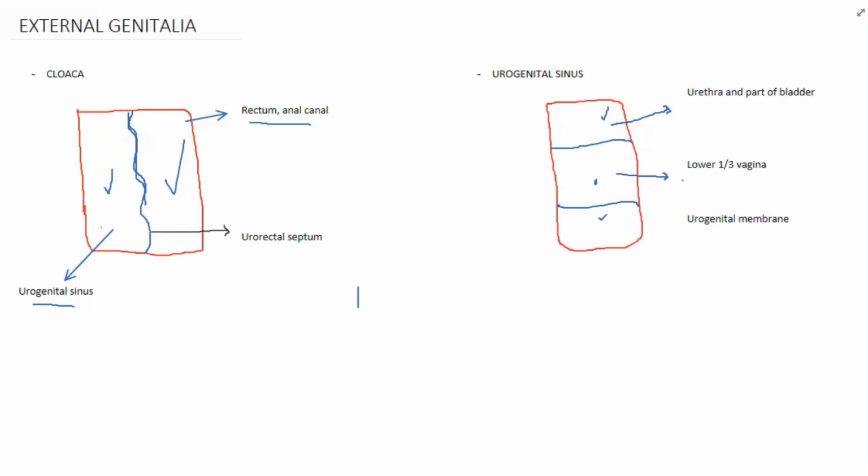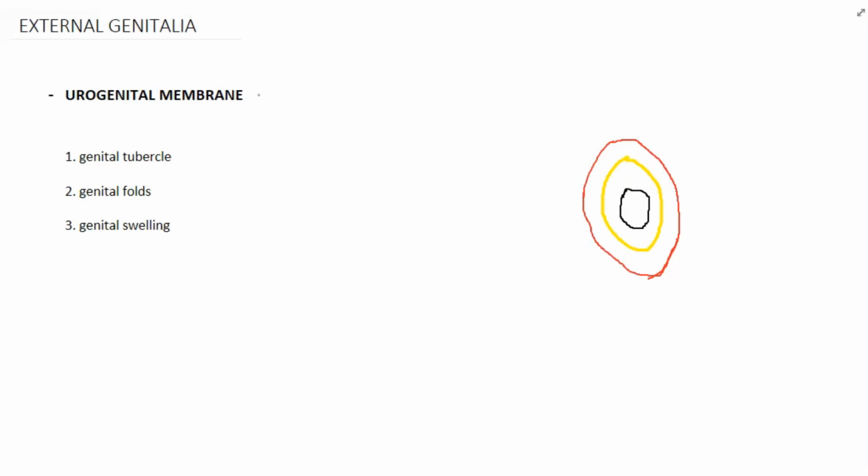Previously, I told you that upper two-third of the vagina is developed from Mullerian duct. Now, the lower one-third of vagina is developed from the middle part of urogenital sinus, and the lower part or the caudal part is developed into urogenital membrane. This urogenital membrane later developed into clitoris and labia majora and labia minora. As I told you before, the lower part of the urogenital sinus is developed into urogenital membrane.